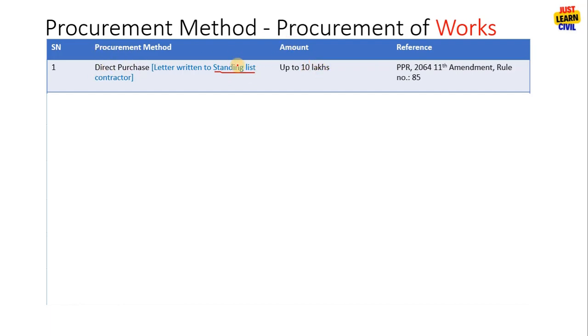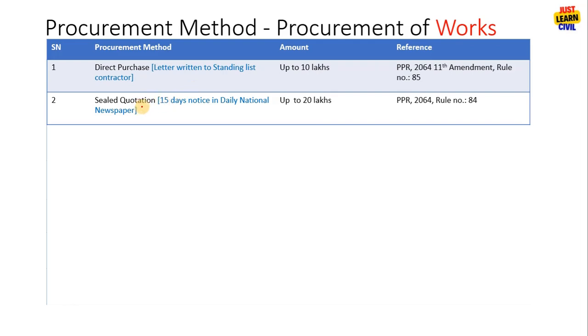The amount limit for the direct purchase is up to 10 lakhs. Previously it was only 5 lakhs, but now it has been increased to 10 lakhs in the 11th amendment. You can see rule number 85 for the direct purchase process and others. We will discuss the procedure for each method in some other videos.